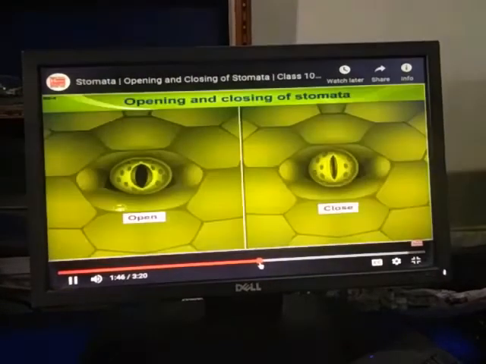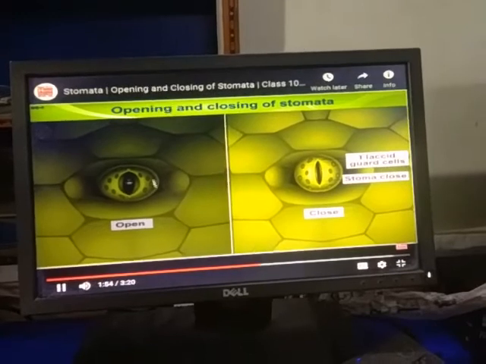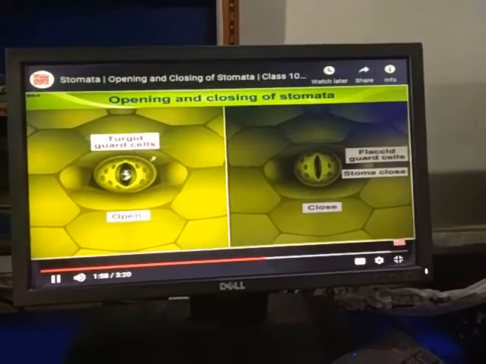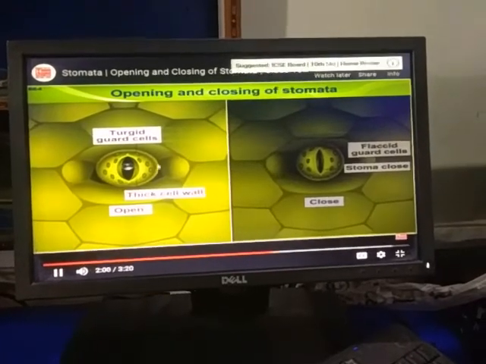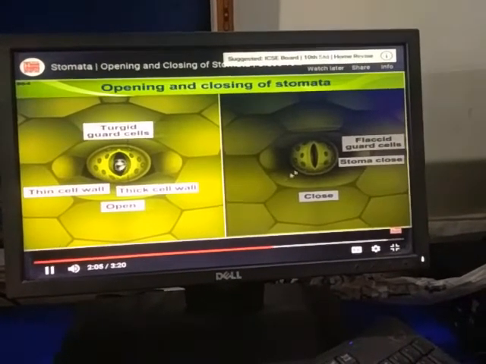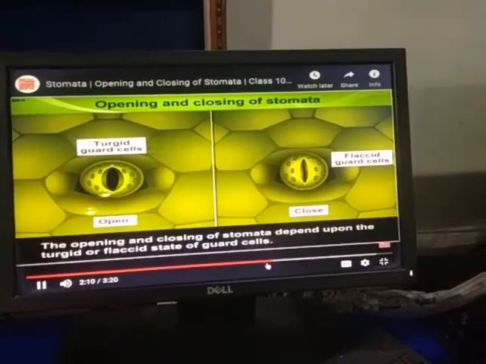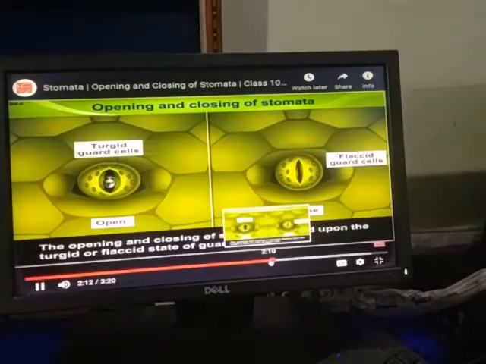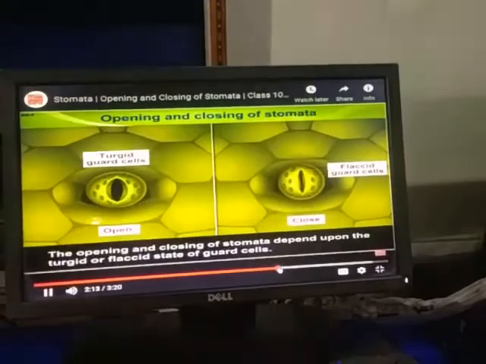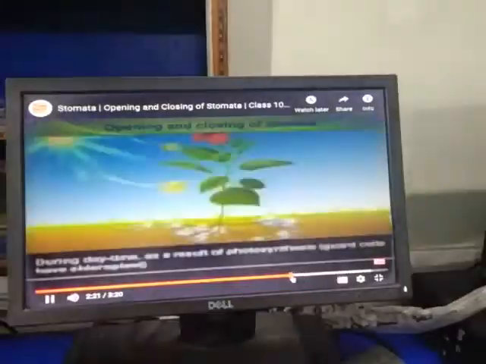And closing and opening of stomata depends on the concentration of sugar present in it. Now this portion of the cell is responsible for the turgid condition. That's why guard cells are open, stomata are open. And in the second case, a flaccid guard cell is represented. Here stomata are closed. Now we will observe the next part of this portion through the animated video that is represented here.